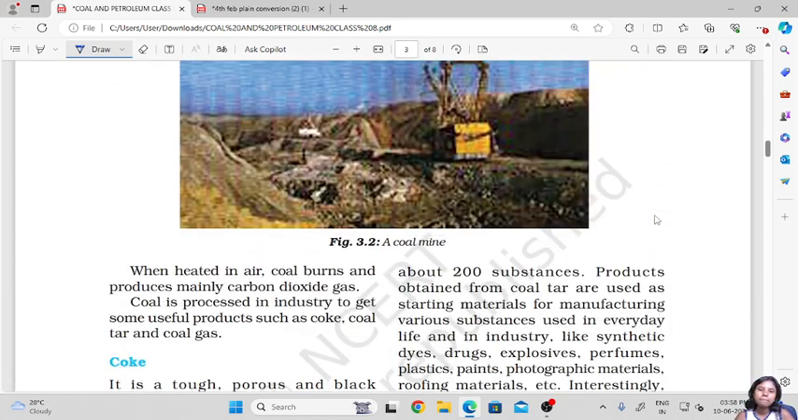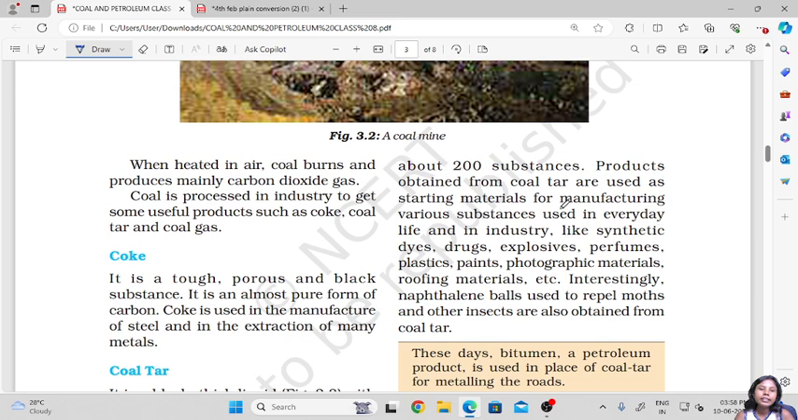So when heated in air, coal burns and produces mainly carbon dioxide gas. So when coal, we said it is pure carbon, is heated in the presence of oxygen, you get CO2.